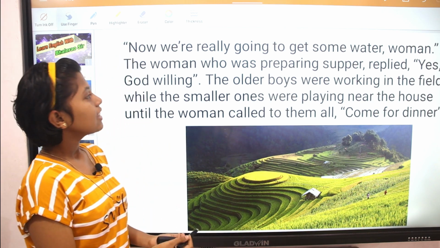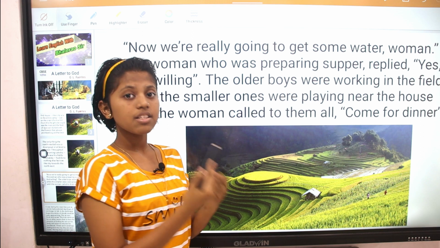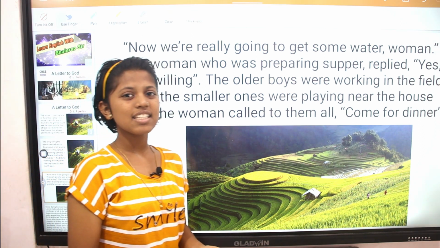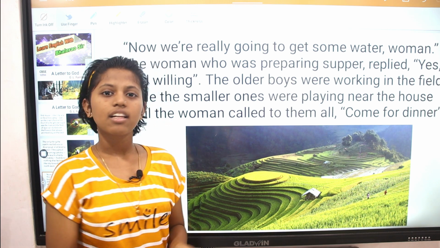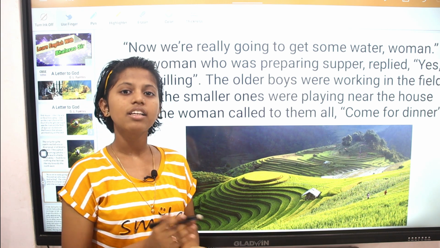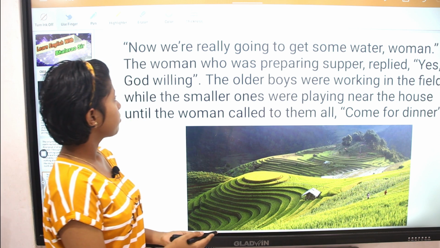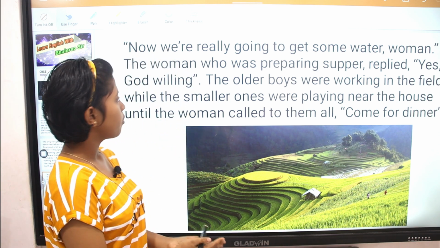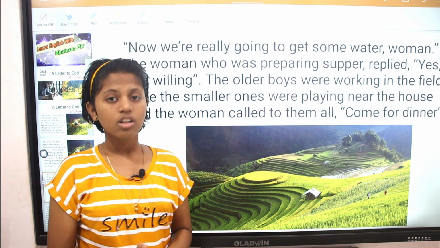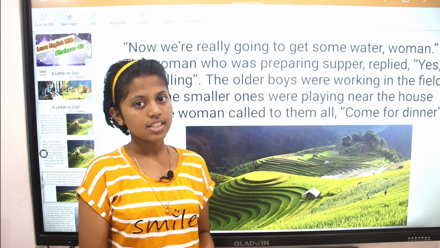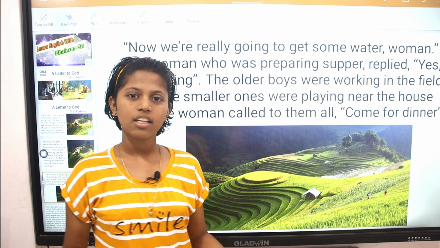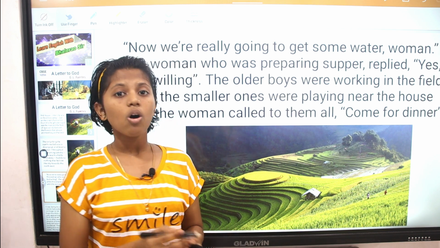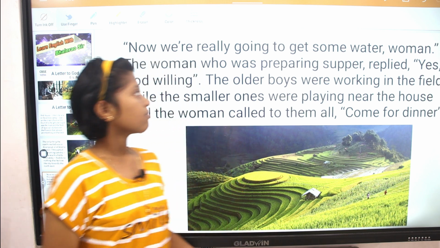Here we see that Lencho tells his wife that we are really going to get some water. He hopes that there will be a lot of rainfall and he'll get a good harvest from his field. The woman, his wife, replies, "Yes, God willing." He has his children. The older ones are working in the field and the younger ones are playing near the house. Later on, the mother of the children calls them for dinner.